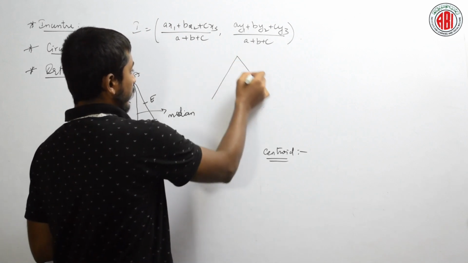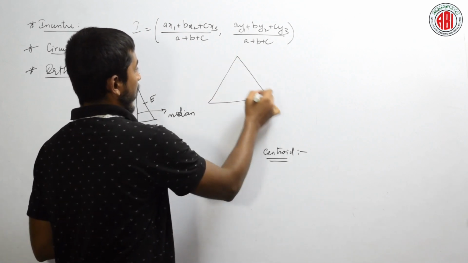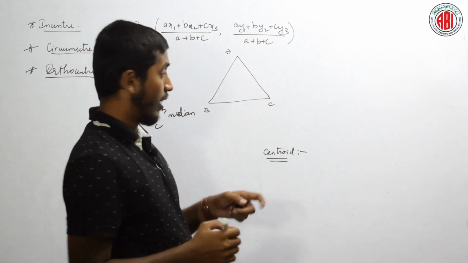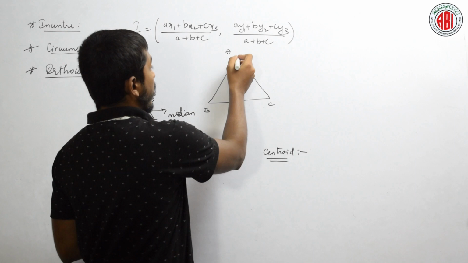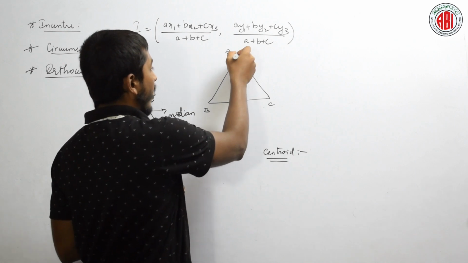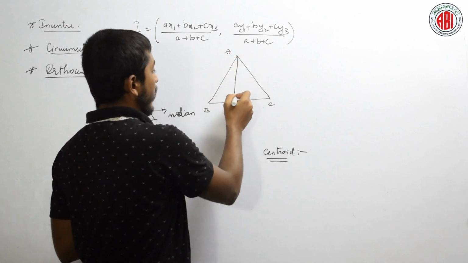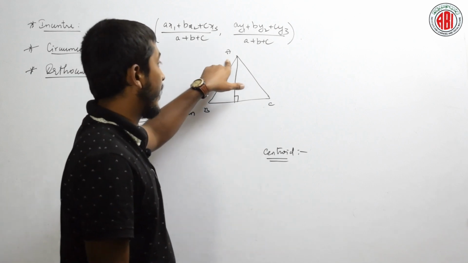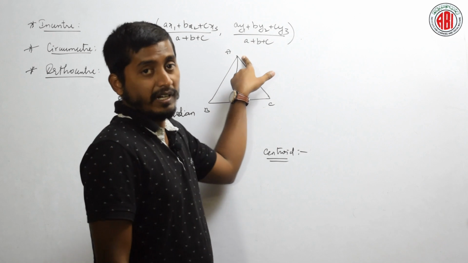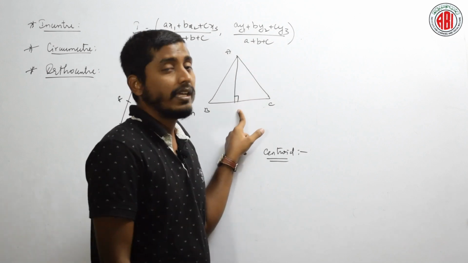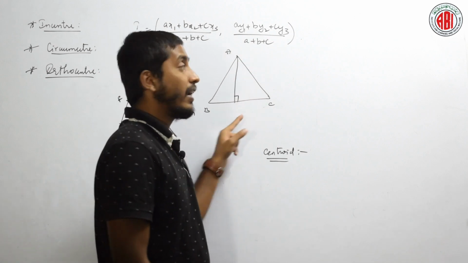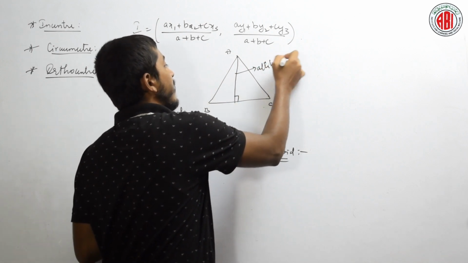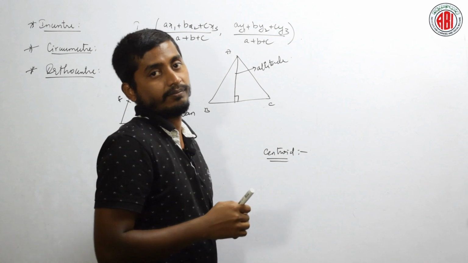If this is a triangle A, B, C, the perpendicular drawn from one vertex to the opposite side of a triangle is said to be the altitude, which is actually simply called the height of a triangle.